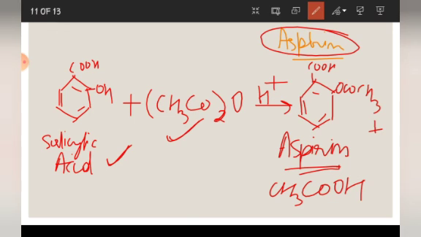I forgot to say, this reaction with acetic anhydride is also known as esterification. So there are 3 compounds in your esterification reactions which can be used. First is simple alcohol and acid, then alcohol and acyl chloride, and alcohol and acetic anhydride can also be used, and this is an example of that reaction which forms aspirin, right?